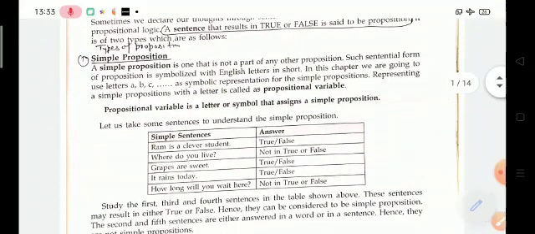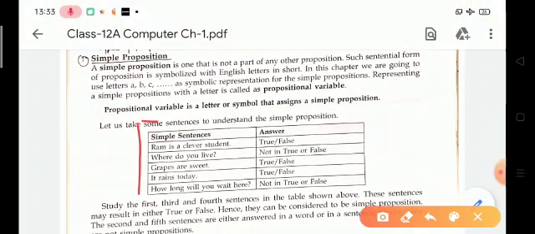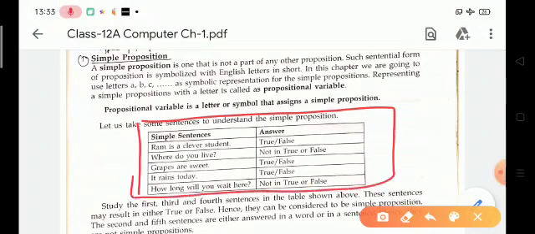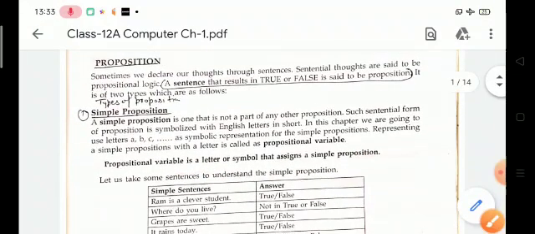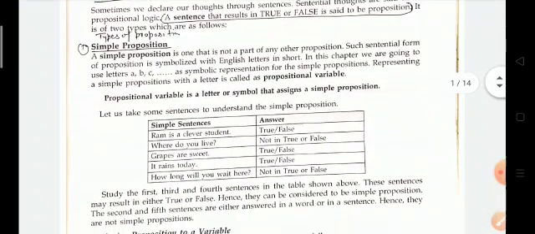For example, these are some examples of simple sentences. The first example is: Ram is a clever student. Here the answer is true or false, so it is a proposition. Where do you live? Here the answer is not true or false, so it is not a proposition, because you know that a proposition is a sentence that results in true or false.